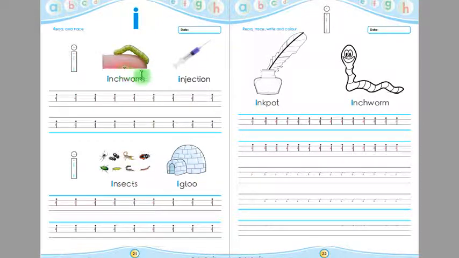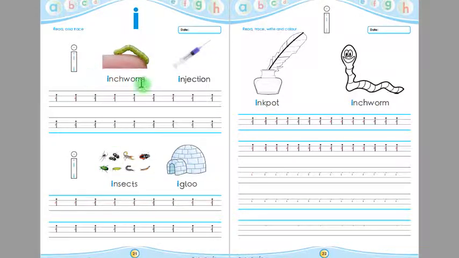Now say with me: inchworm, injection, insects, igloo. Say again, children: inchworm, injection, insects, igloo. Children, the beginning sound of all these things is A. Listen again, children. The beginning sound of all these things is A.